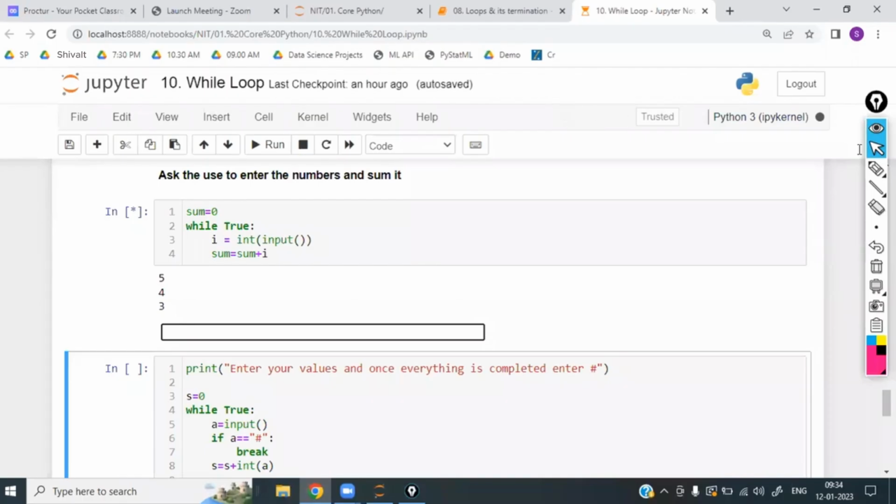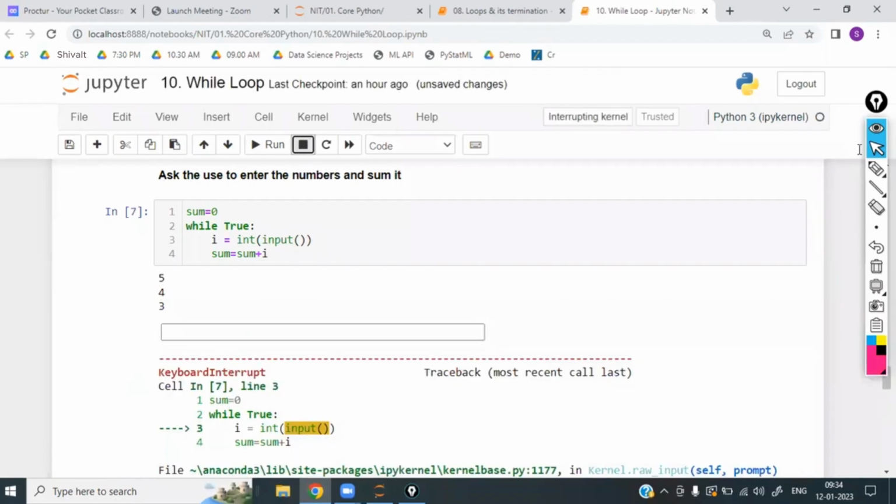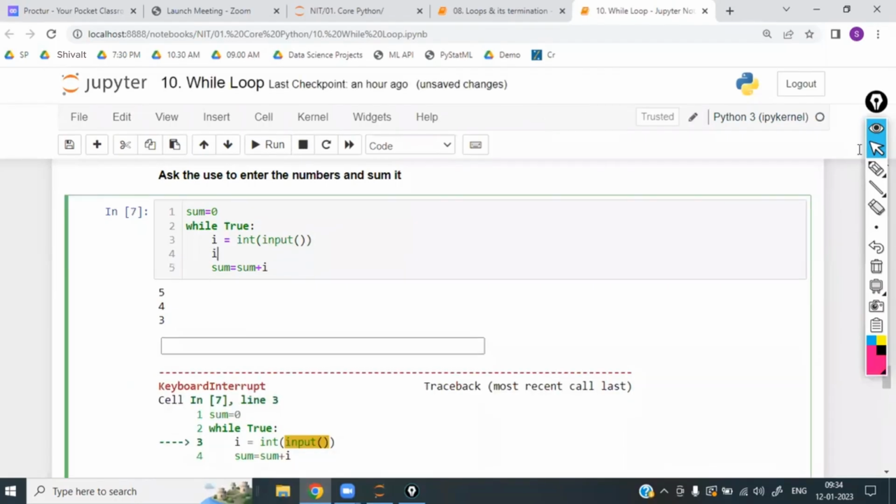It is asking multiple times. Somewhere it has to stop. Somewhere it has to stop means I have to execute the break. I have to write the break. So for break, what do I have to write? For break, I have to write one condition.